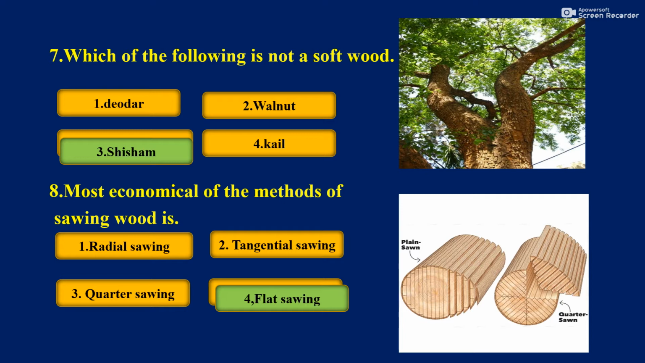See here, this is the plain sawing, that is the flat sawing, and this is the quarter sawing. This is a very easy method compared to this, and this is more economical too. So the most economical of the methods of sawing wood is flat sawing.